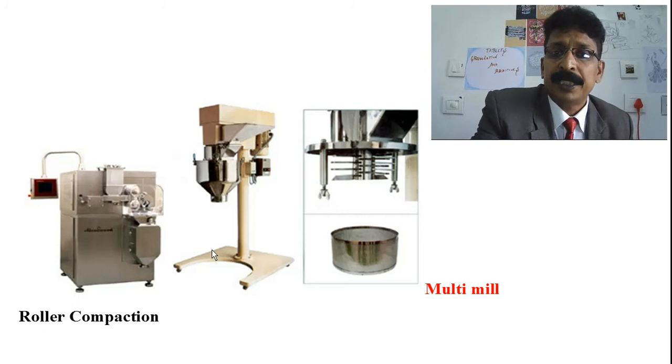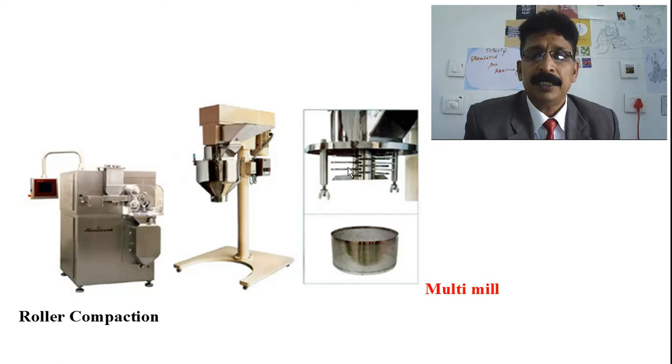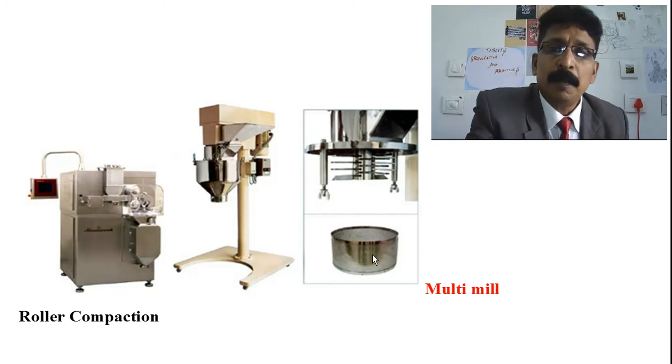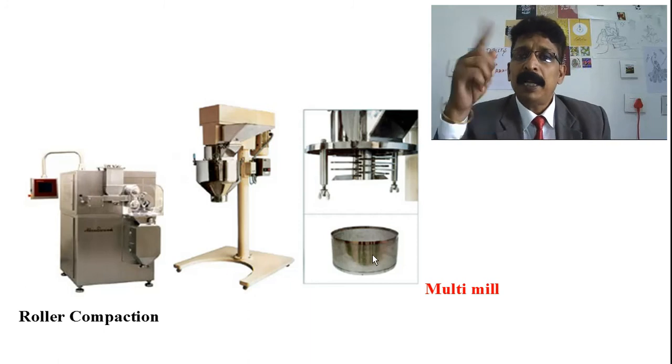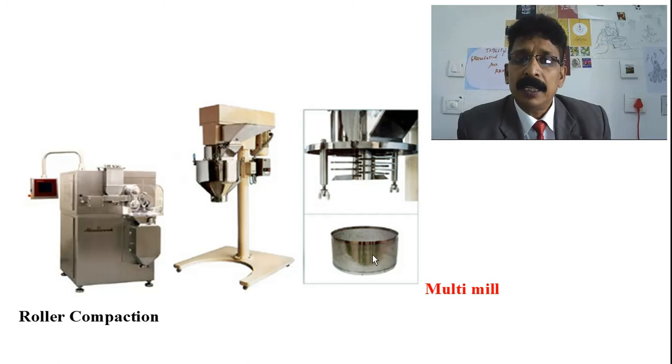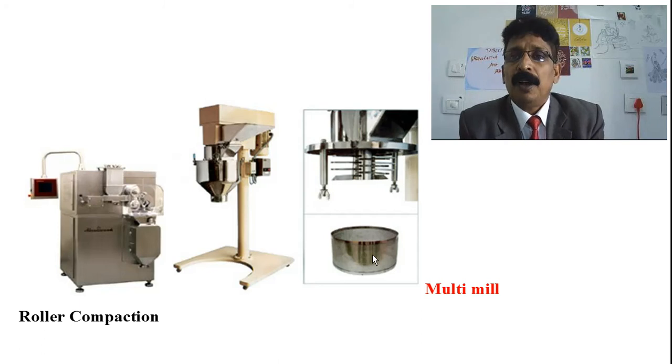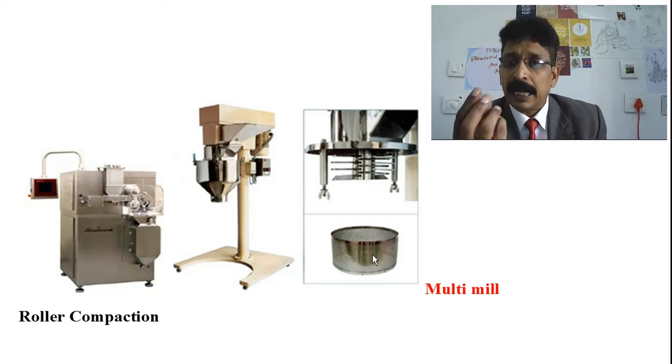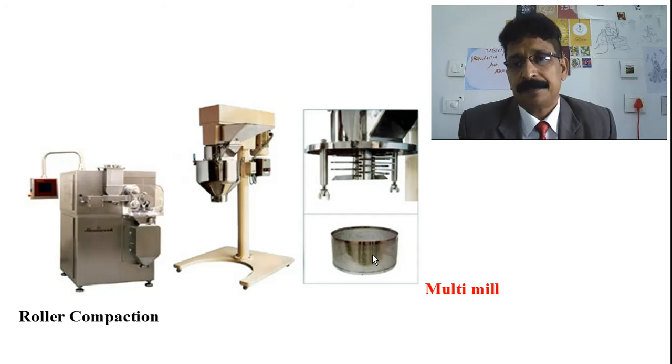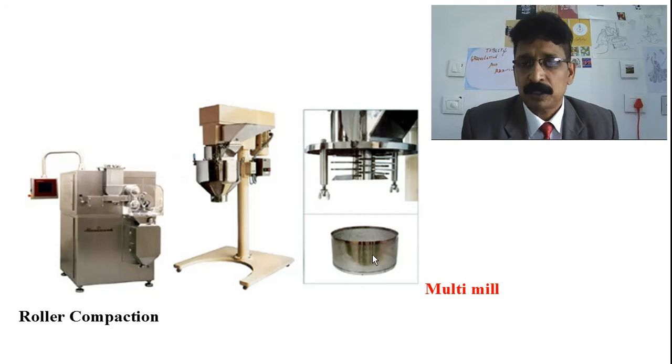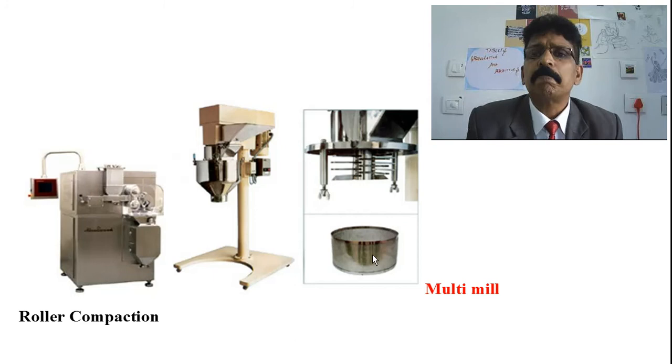There are two pictures shown here. You see here, this is the blade which is present in this multi-mill. Then these slugs will be put into this multi-mill and the multi-mill will crush them, and down below we will keep a sieve according to the granule size, say 32 mesh, and it will come down. Fines will sometimes also be required, the fine fit will be put and others will be removed.